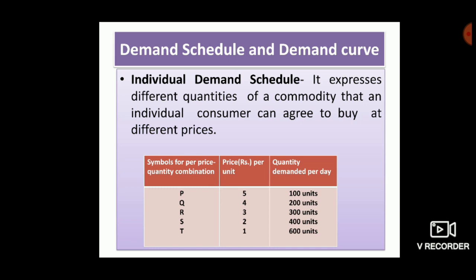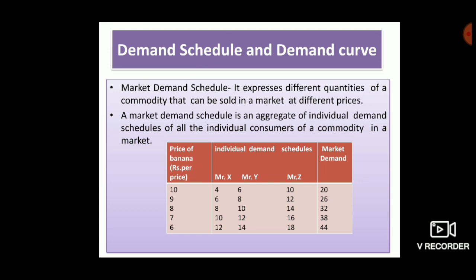So next is market demand schedule. Market demand schedule expresses different quantities of a commodity that can be sold in a market at its different prices. A market demand schedule is an aggregate of individual demand schedules of all the individual consumers of a commodity in a market.